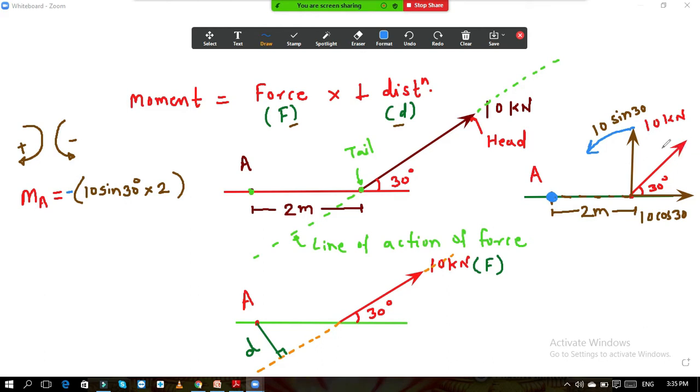Okay, so I hope this is now clear to you. And now one more short thing, if somebody is having a problem in the resolution of force, in short I will tell you how the force should be resolved. Now we will take the next. In short I will tell you how the force is resolved.